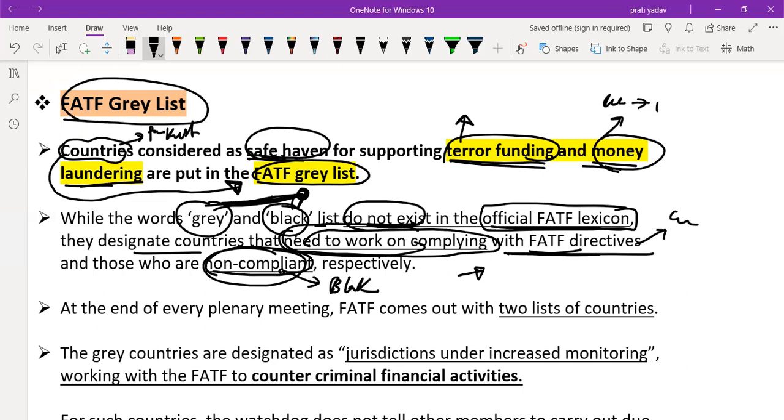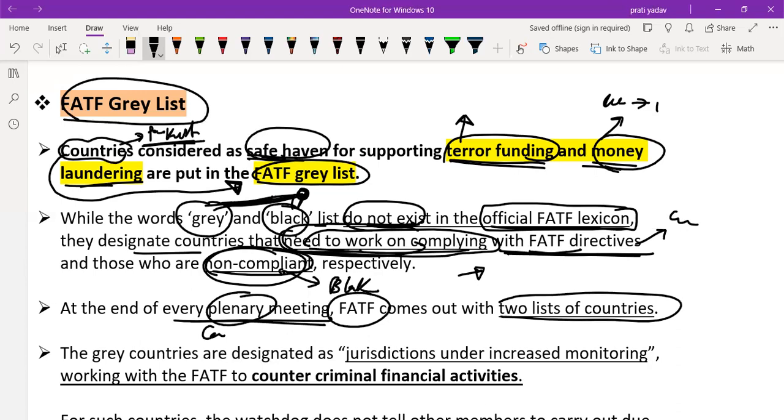For example, here I take the example of Pakistan. Pakistan needs to work on complying with FATF. If it is non-compliant, then we put that country in the black list. At the end of every plenary meeting, the comprehensive meeting, FATF comes out with two lists of countries, black and grey.